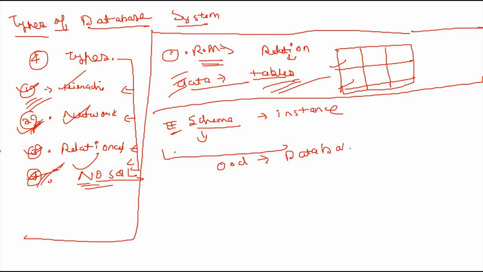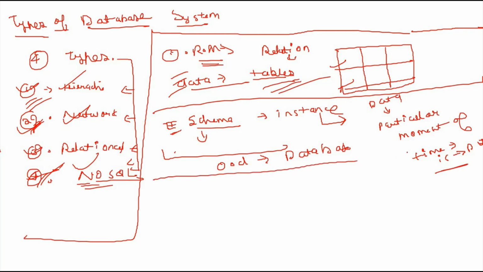And what do you mean by instance? The data stored in a database at a particular moment of time is called an instance of the database. If data is added at a particular moment of time, that is called a database instance. We will not go deeper; this is not a very important topic, but you have to know about it.